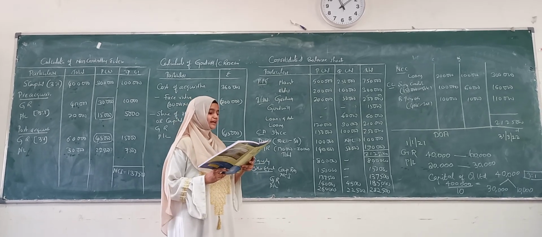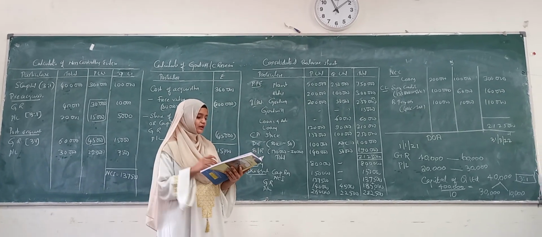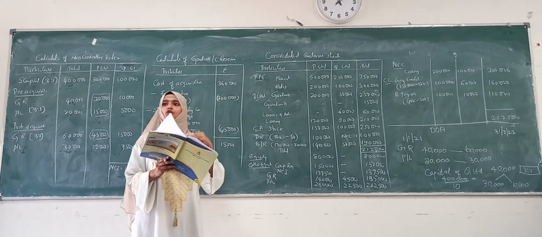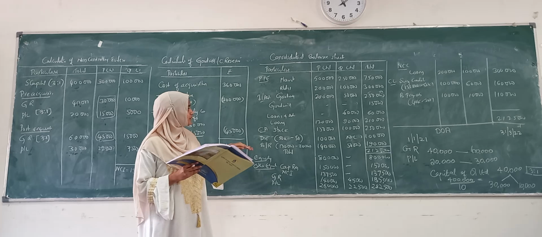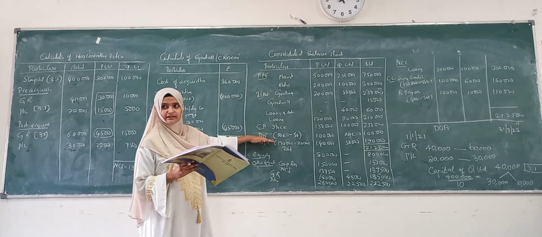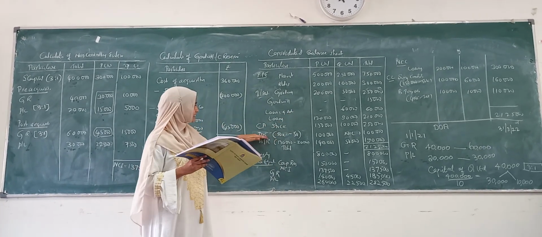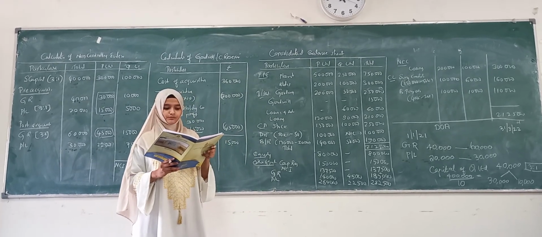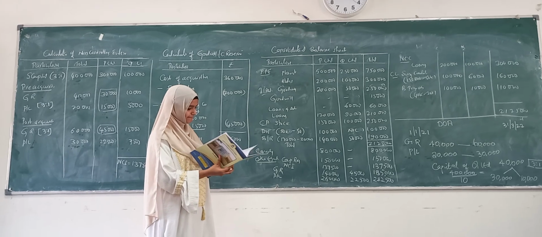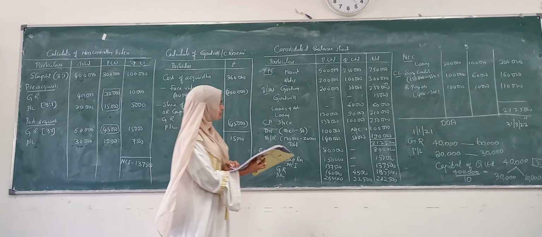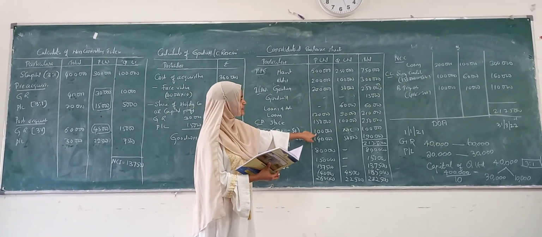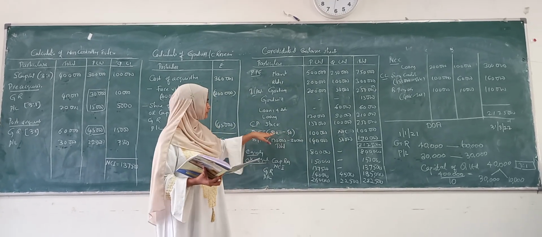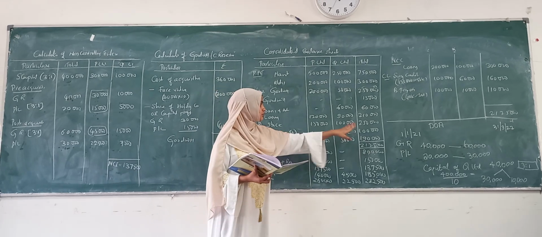Sundry creditors of P Limited include 50,000 to Q Limited. Now P Limited has to pay the amount of 50,000 to Q Limited. This is a double entry. We subtract the same amount from debtor as well as creditor. Who is going to pay? P has to pay the amount to Q. Debtor we have 1 lakh. We will be subtracting in Q's column: the book value is 50,000 of Q, 50,000 minus 50,000 is nil. So the total is 1 lakh.